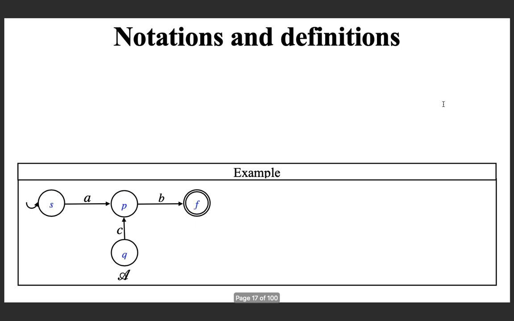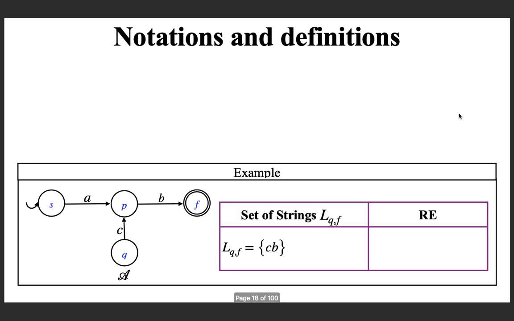And now with those observations, let us proceed and see some notations and definitions. Consider this example NFA. We can have a notation representing a set of strings. Basically a set of strings is a language.